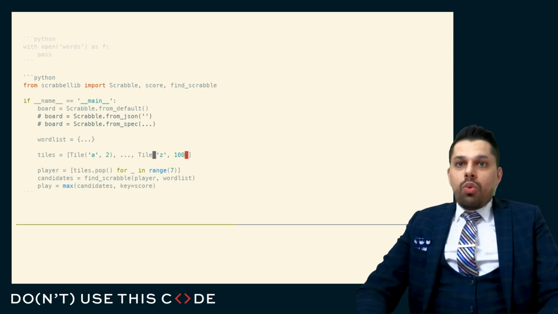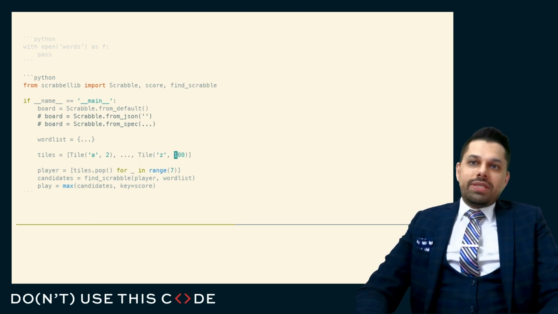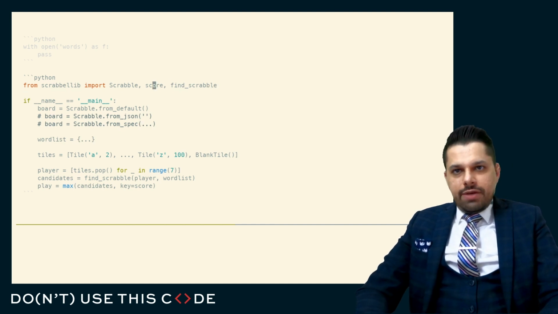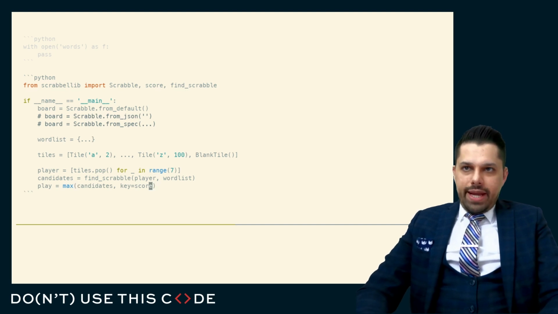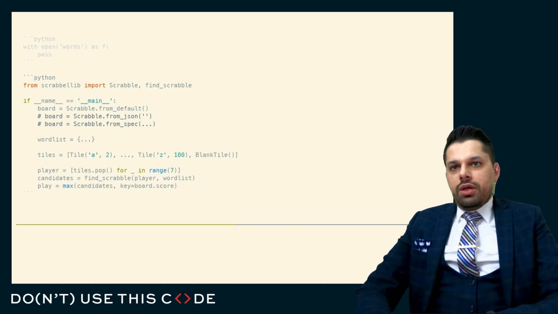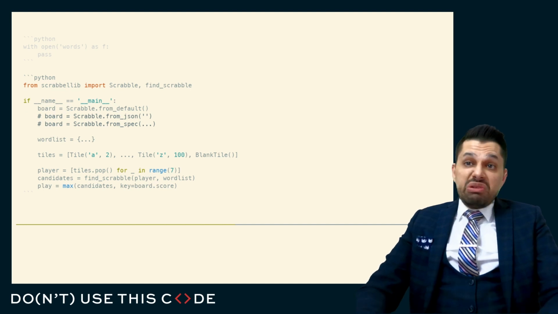The other thing is whether you match against that tile might be something that the tile can decide. So I can do the blank tile as an option here. So I could do something like a blank tile, maybe. And so here you can see I'm beginning to try and suss out what the entities of this game are. And if that's the case, then the scoring can definitely work on the candidates, but it needs to be some property of the board. So now this allows me to make a decision, which would be to use the score method constructed from the board. And so now I think I have enough pieces to map this out.